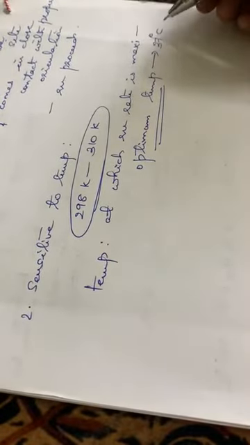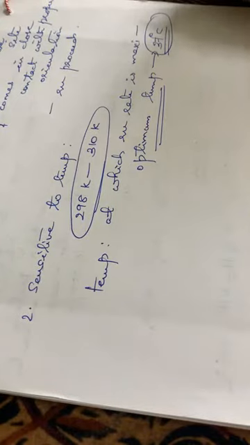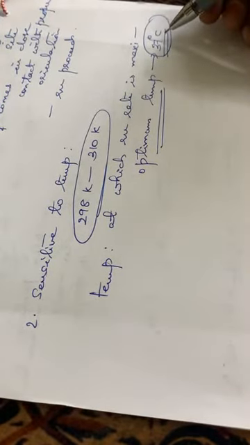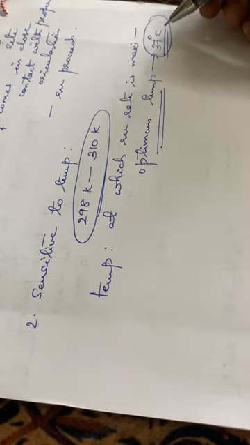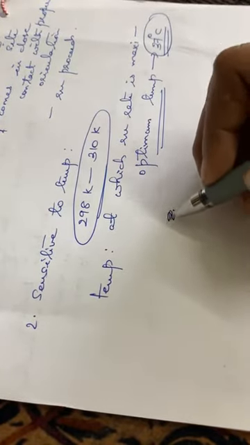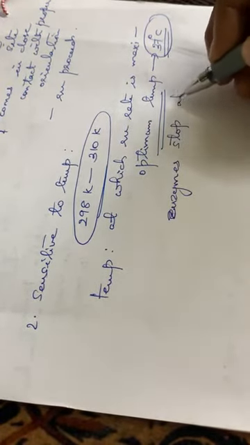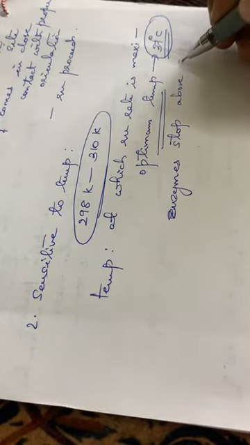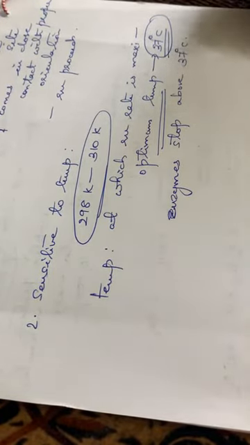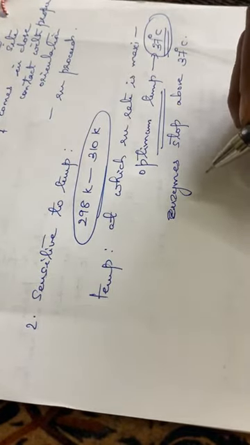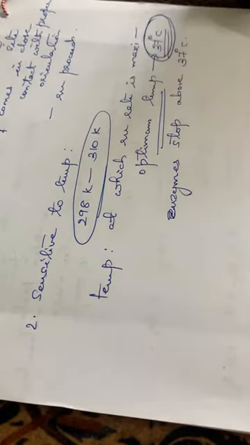Usually the optimum temperature in the human body is about 37 degrees Celsius. That means the enzymes act most effectively at this temperature. While we are having fever, the body temperature increases, isn't it? So the enzymes will stop acting above this temperature. That is why very high body temperature is quite dangerous for human beings. The optimum temperature for enzymatic action is 37 degrees.